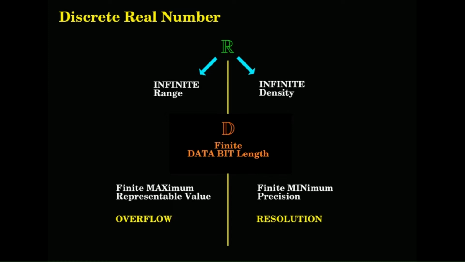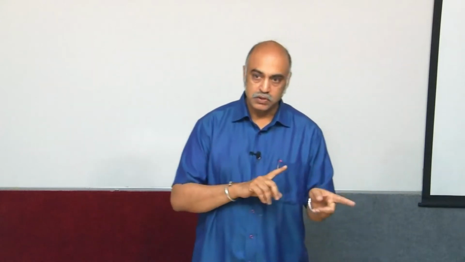So, if I am only having n number of bits, should I give more number of bits for resolution, or should I give more number of bits for range? These two are the things that always will be conflicting in an application. You have to decide, from application to application, how much I want to give for each.